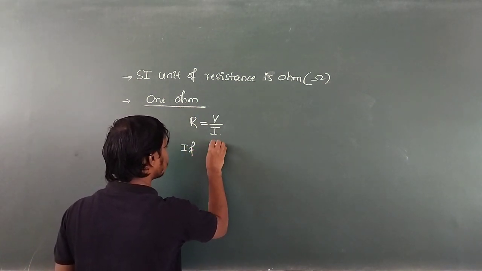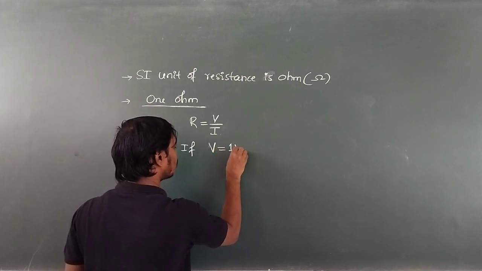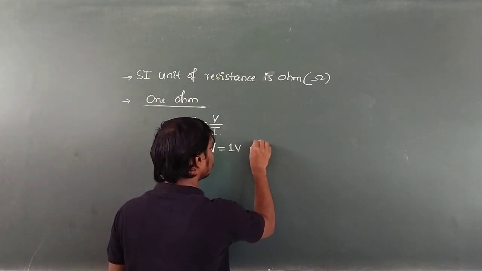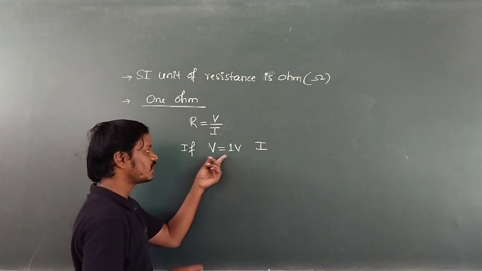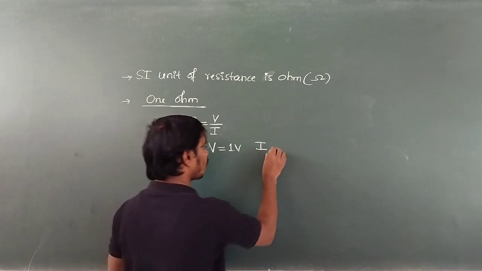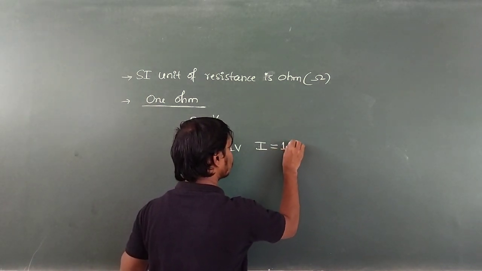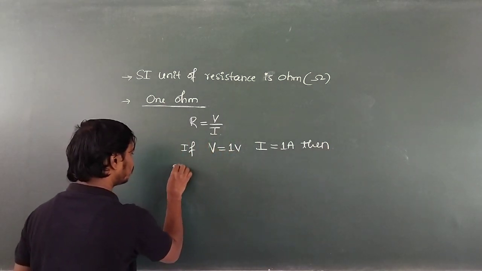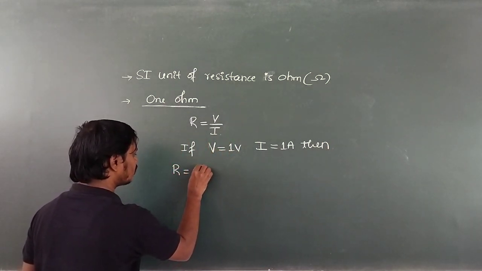Potential difference is measured in volt and the current can be measured in ampere. Then resistance is said to be 1 ohm.